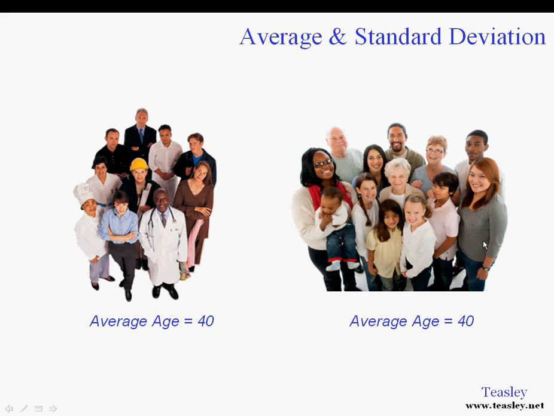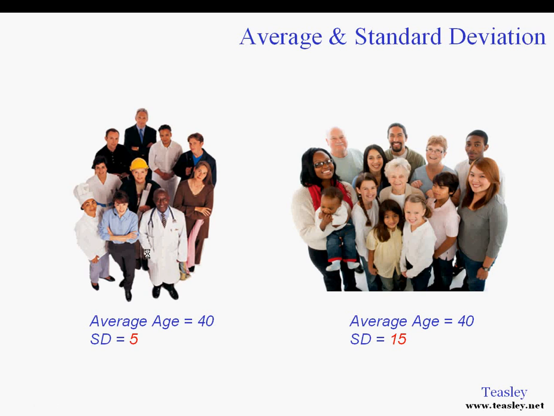Over on the right, let's say the average age here is also 40. We've got this woman who looks to be quite above 40. This woman probably quite above 40. But on the other hand, we've got some kids, so they bring the average back down. The average age is somewhere around 40 for this group also. But obviously, these two groups are not the same. The spread of ages in these two groups is very different. This group has a wide age spread, and here on the left, we have a smaller range of ages.